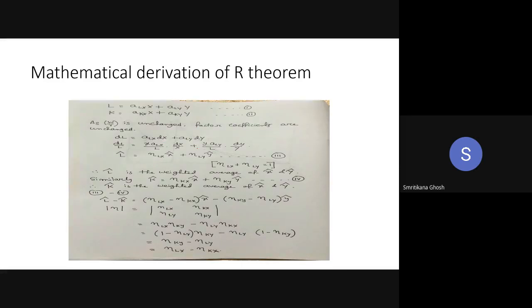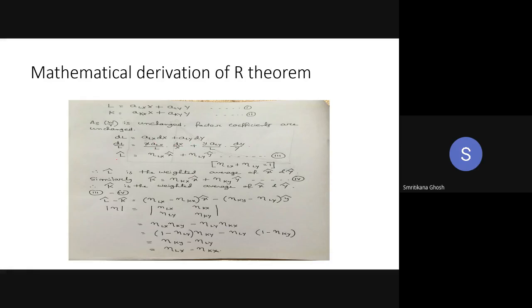So now we are going for total differentiation. You are getting that third line: dL is equal to ALX dx plus ALY dy. Now you are dividing both sides by L, so you are getting dL by L here. The first term is also divided by L, and additionally you are multiplying that first term with X and dividing it by X. So it becomes X into ALX by L and dx by X. Similarly, the second term.